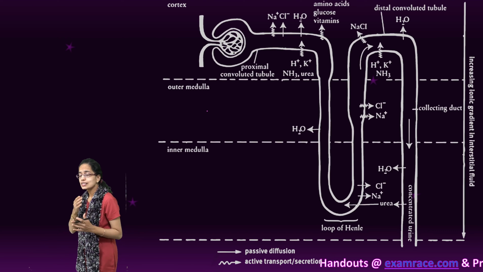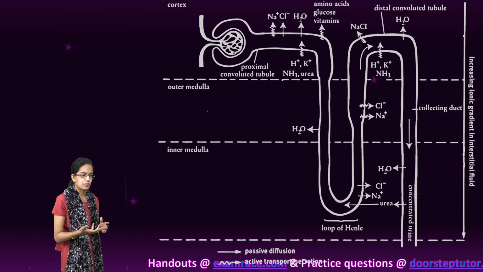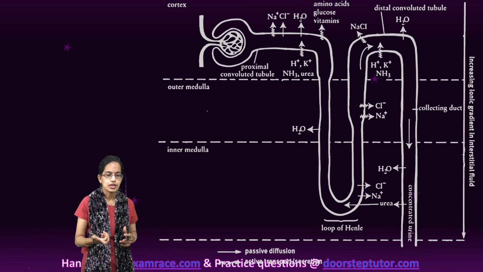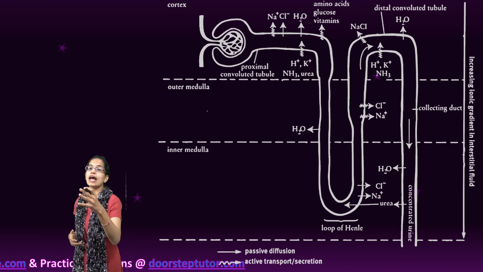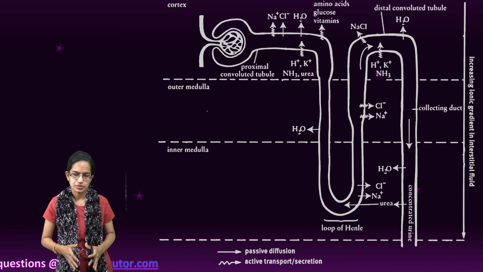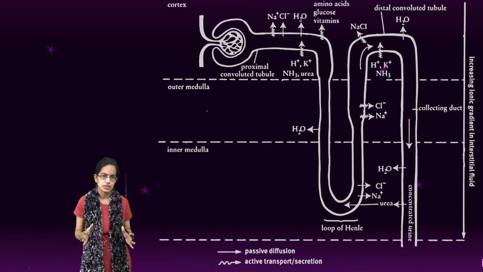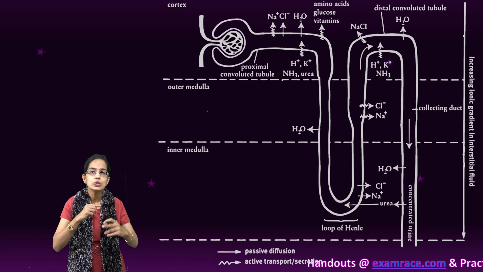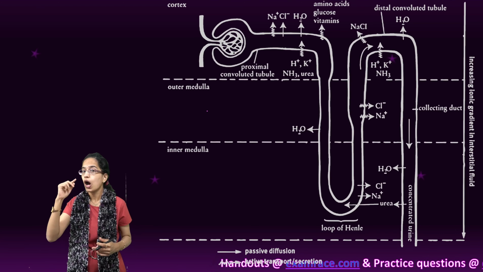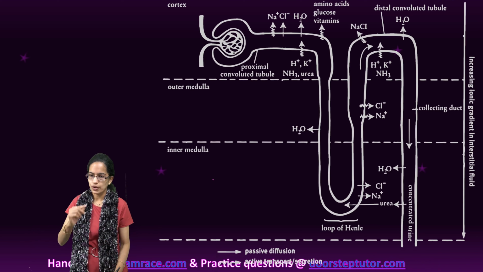Now, understanding the concentration of the filtrate is very important. Kidney produces urine which is 4 times more concentrated than the initial filtrate that comes in. Now, how does this process of concentration actually take place? This process of concentration occurs through a counter current mechanism. How this counter current mechanism takes place is very important to understand.